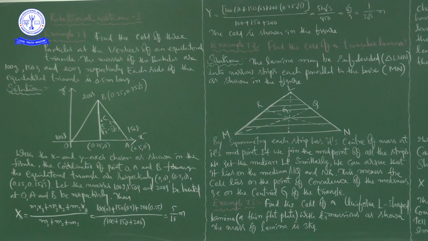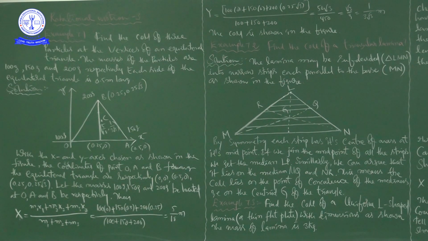With the x and y axis chosen as shown in the figure, the coordinates of points O, A, B forming the equilateral triangle are respectively (0, 0), (0.5, 0), (0.25, 0.25 root 3), as I told you while showing this figure, right? Okay. And let the masses, already they have given, right? Let the masses 100 grams, 150 grams and 200 grams be located at O, A and B respectively.